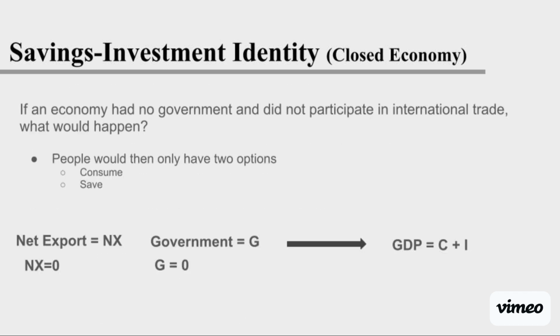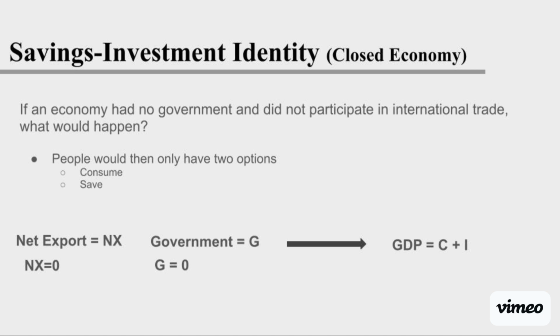Moving forward with the savings investment identity in a closed economy, think about it like this: if an economy had no government and did not participate in international trade, what would happen? Like we said previously, people would only have two options, to either consume or to save. They can either save their money for later or spend it now by buying things. With no international trade, our net exports would equal zero because no imports or exports are coming in or going out.